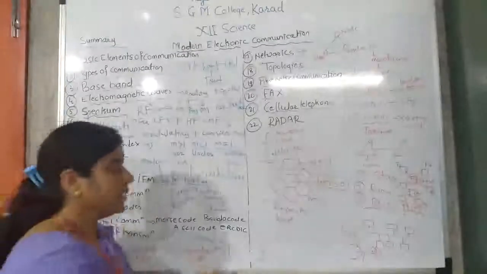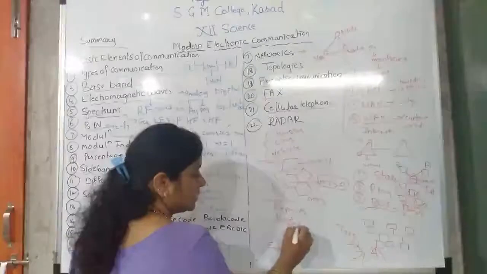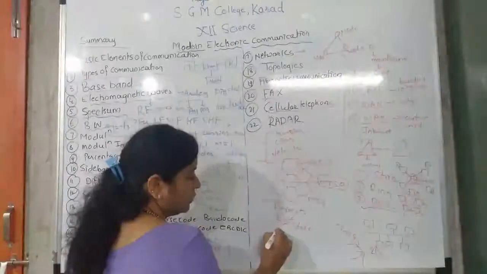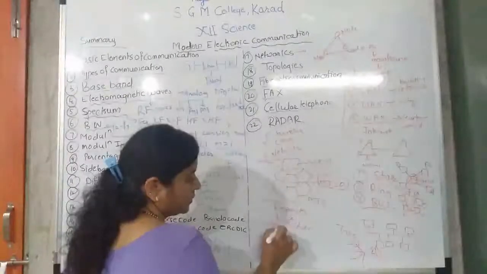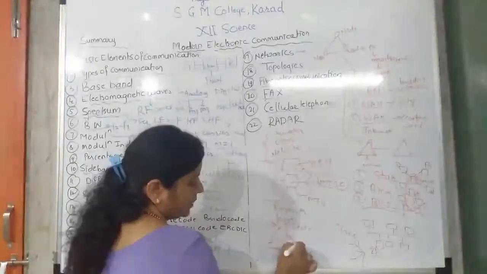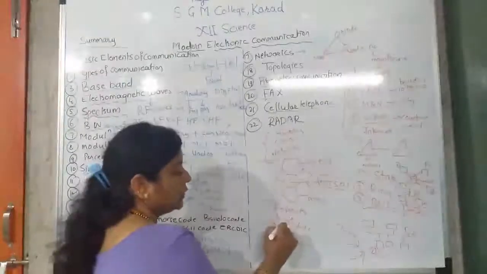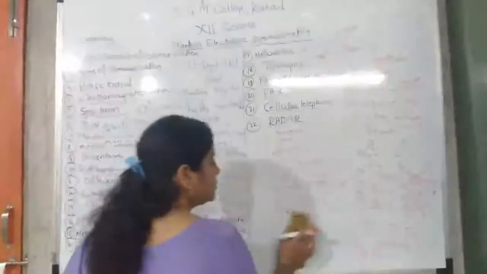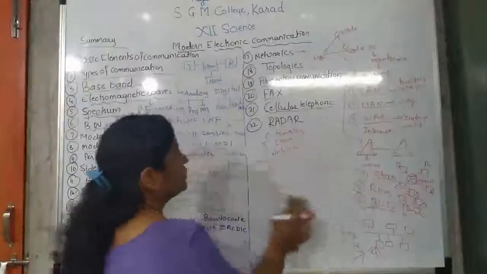If you want to send the signal from Earth to satellite, all the signals mix here, so this signal becomes weak. At that time the repeater boosts that signal so that the signal becomes strong. Boosting means it removes the attenuation from the signal. It's called boosting of the signal.